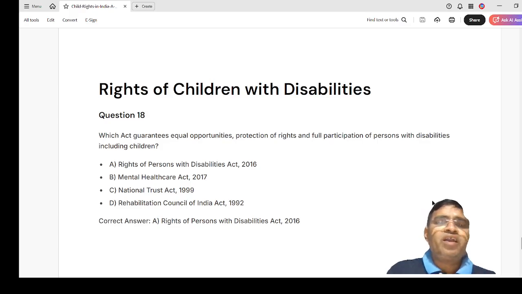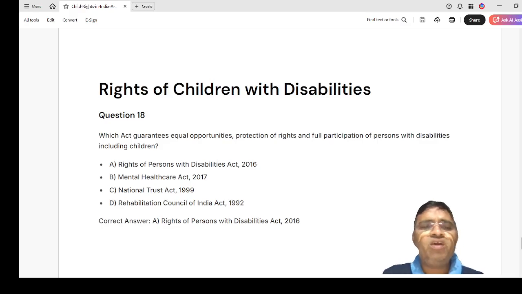Then rights of children with disabilities. So which act guarantees equal opportunities, protection of rights, and full participation of persons with disabilities, including children? So, which rights are given here?